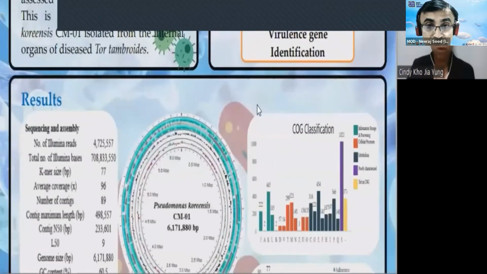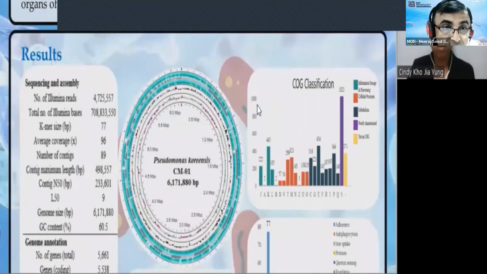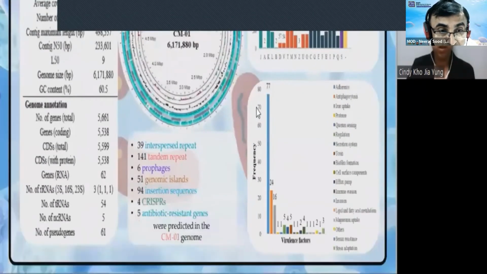The total size of the Pseudomonas koreensis CM01 genome is 6.17 million base pairs, with a GC content of 16.5%. The genome sequence includes 5,538 protein-coding genes, 3 rRNA genes, 54 tRNAs, and 61 pseudogenes. Besides this, 39 interspersed repeats, 141 tandem repeat sequences, 6 prophages, 51 genomic islands, 94 insertion sequences, 4 CRISPRs, and 5 antibiotic-resistance genes were predicted.